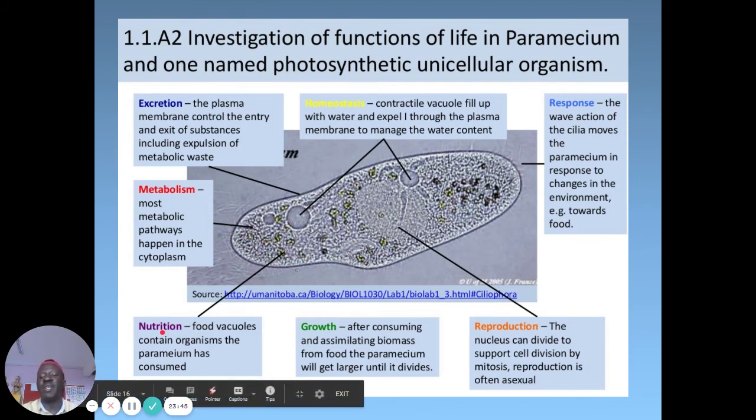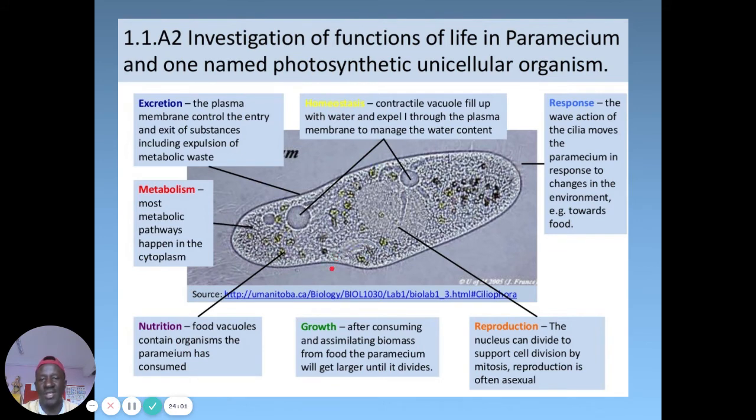Then feeding and nutrition, acquisition of nourishment: the food vacuole contains what the paramecium has consumed. It finds microscopic food, forms a vacuole, and this vacuole is taken in.